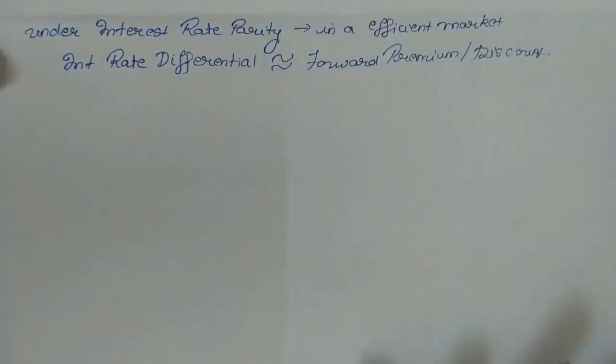Thus, there will not be any extra gain by arbitrage.